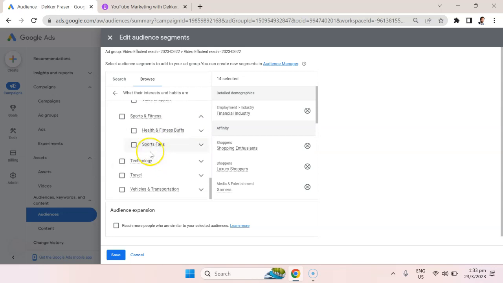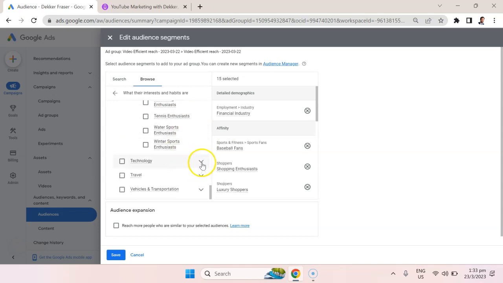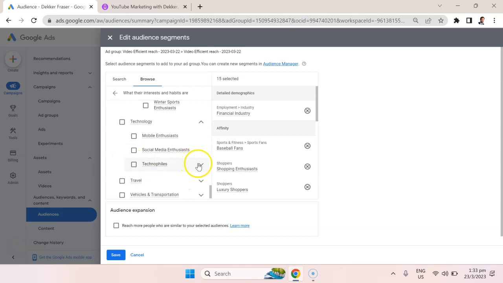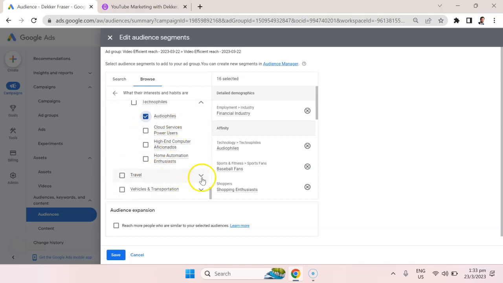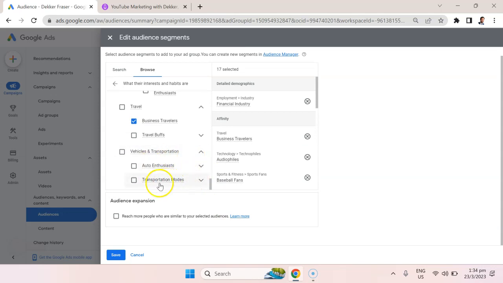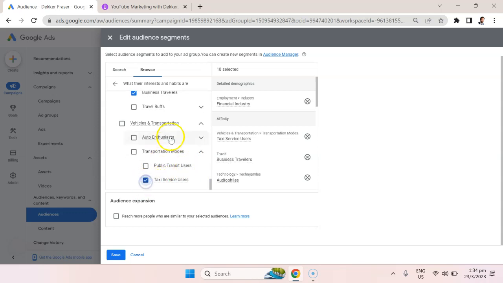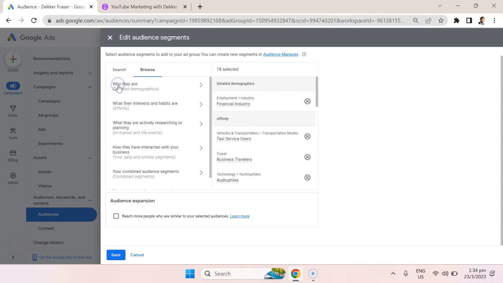We can target people that are sports fans. We can get more granular here and say specifically baseball fans. We can go into technology. Maybe they're technophiles, audiophiles, if we're selling maybe some advanced audio equipment. Maybe they're business travelers, if we're selling perhaps some sort of booking system for travel. Maybe they're in certain transportation modes, like they like to use taxi services. A lot of good affinity options here.